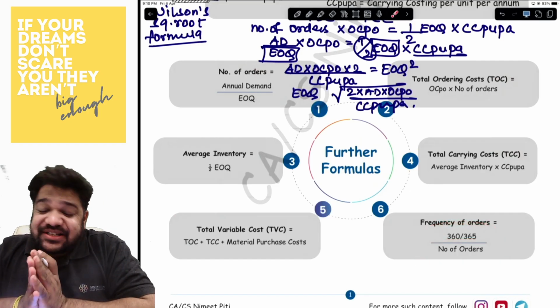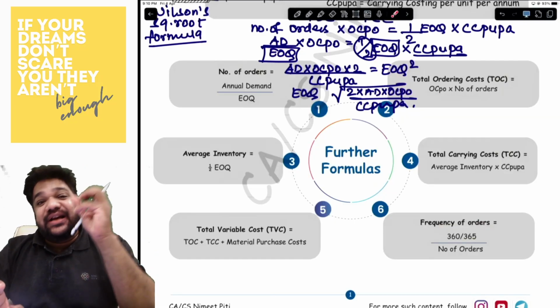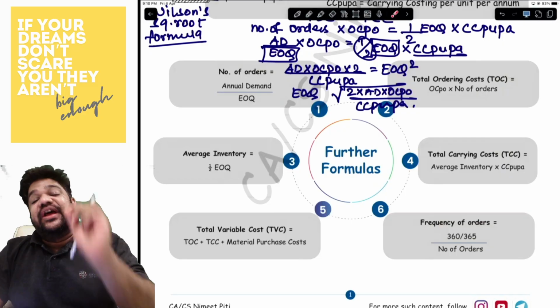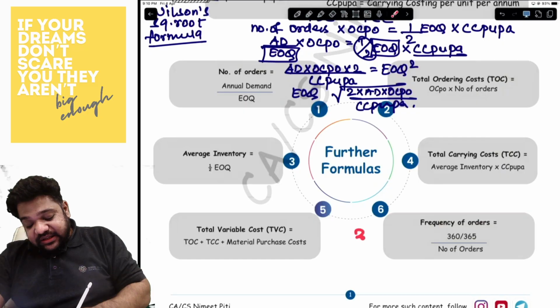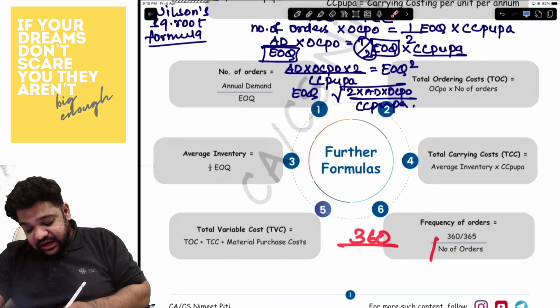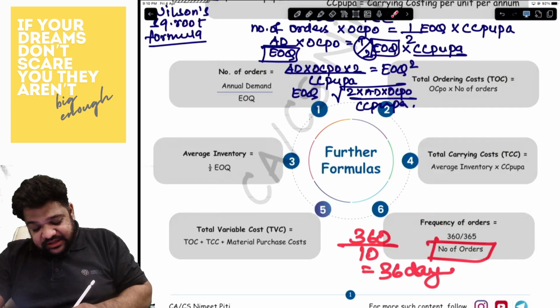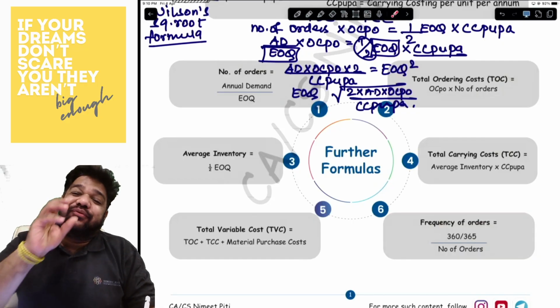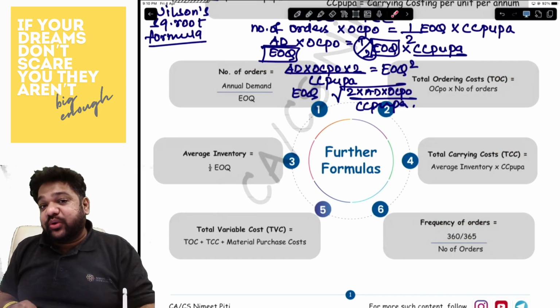Let's say you want to place 10 orders in 360 days. So in 360 days, you have to do 10 orders, so every order has to go in every 36 days. That is basically 360 upon the number of orders, which is 10, so 36 days. That is how the frequency of orders is calculated. This is everything that you need to know about your EOQ.